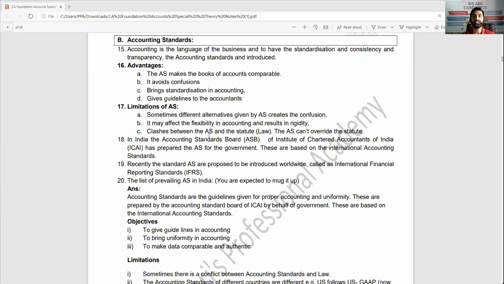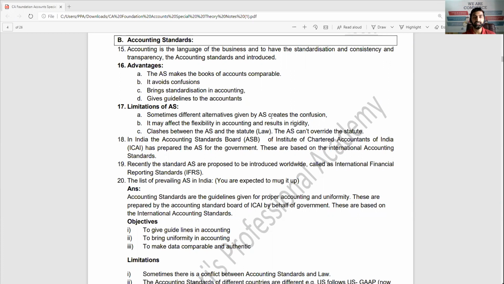Accounting is the language of business, and to have standardization, consistency and transparency, accounting standards are introduced. Standardization: everything should be the same. Consistency: everyone should follow the same accounting principles year by year. And transparency: when you are following AS, obviously everything is properly recorded and transparency is possible. That's why accounting standards are introduced.